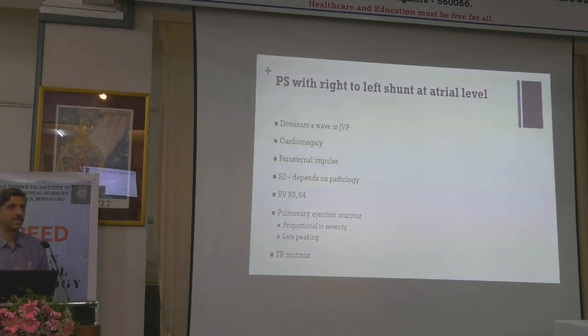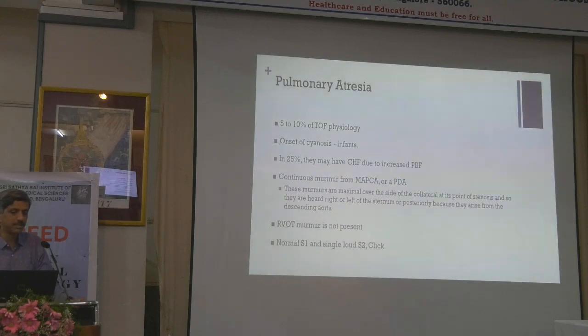So there is heart failure, there is JVP elevation, there is cardiomegaly, there is a murmur which is proportional to the degree of obstruction. So everything is going to be there. There is a dominant A wave in JVP, and the wave becomes a CV wave when TR and heart failure set in. Then you have cardiomegaly, a parasternal impulse, and S2 depends on the pathology. There is an RV S4, definitely there in severe PS, but it becomes S3 with the onset of RV dysfunction. And then the pulmonary systolic murmur is proportional to severity, and it's a late peaking long murmur, and then you can have a PR murmur, and a TR murmur. These are the things that are there.